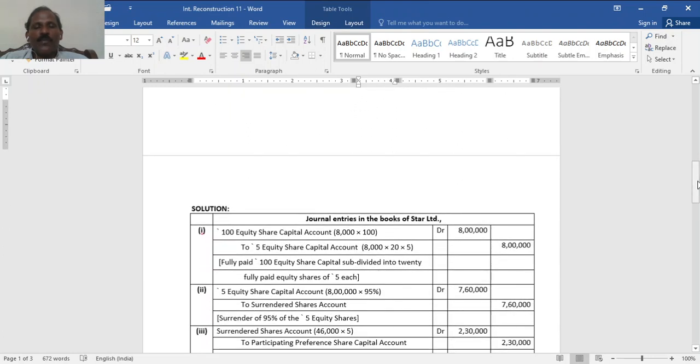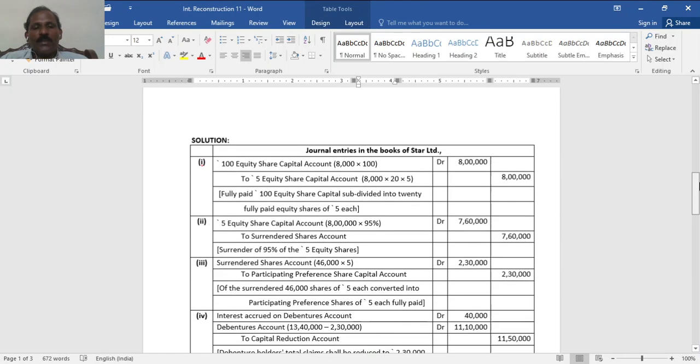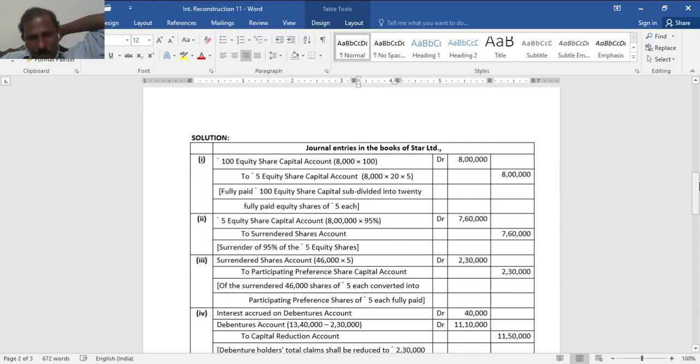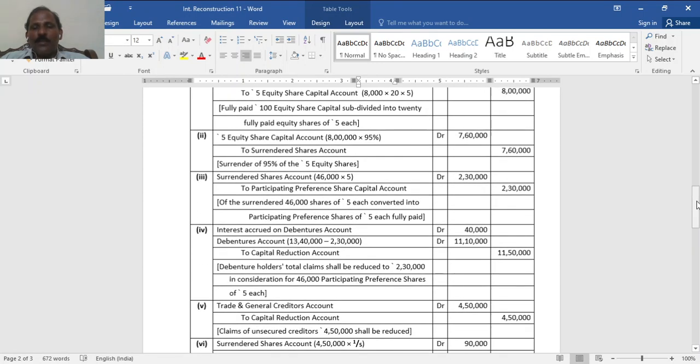Now the journal entries. First, the 100 rupee equity share is to be converted into 5 rupees. So 20 shares in place of 1 means 5 rupees each. So 100 rupee equity share capital to 5 rupee equity share capital, amount the same, 8 lakh. Then the 5 rupee equity shares are now to be surrendered, to be transferred. That's 95% of 8 lakh, 7 lakh 60,000. Out of that surrendered, 46,000 shares are to be converted into participating preference shares. 46,000 shares of 5 each becomes 2 lakh 30,000.